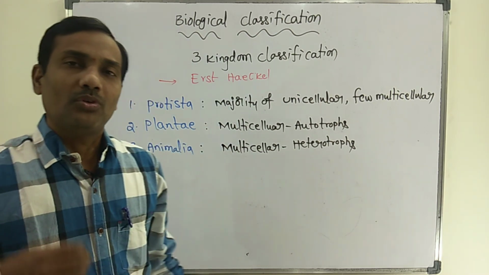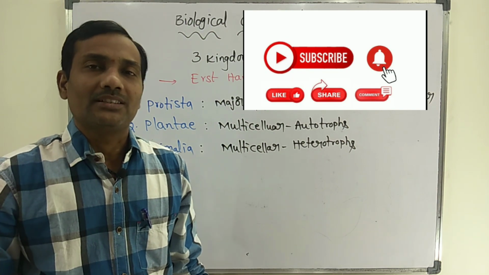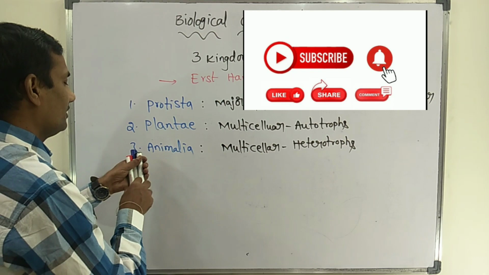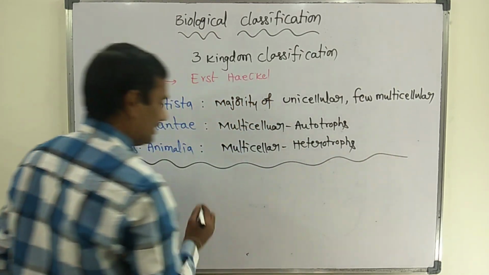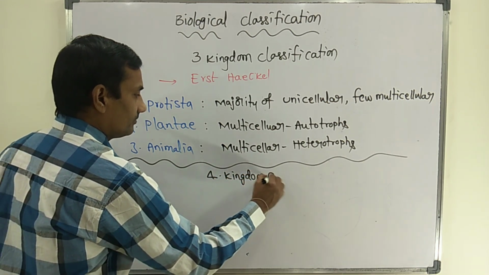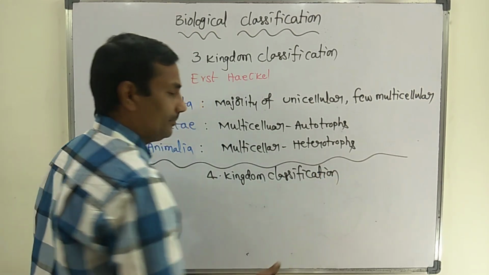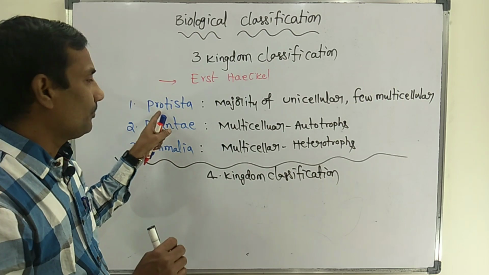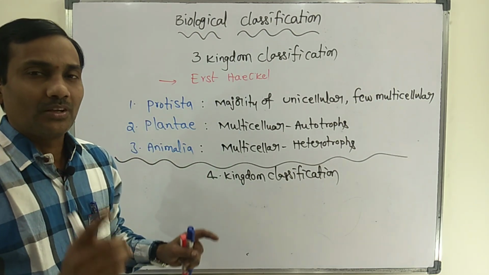Next, one more classification was introduced, the four kingdom classification, by Copeland. The main basis of this classification is that the Protista kingdom was divided into two kingdoms.